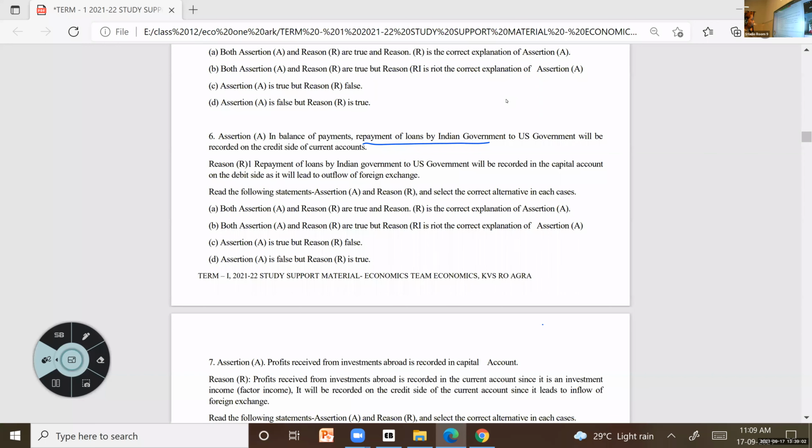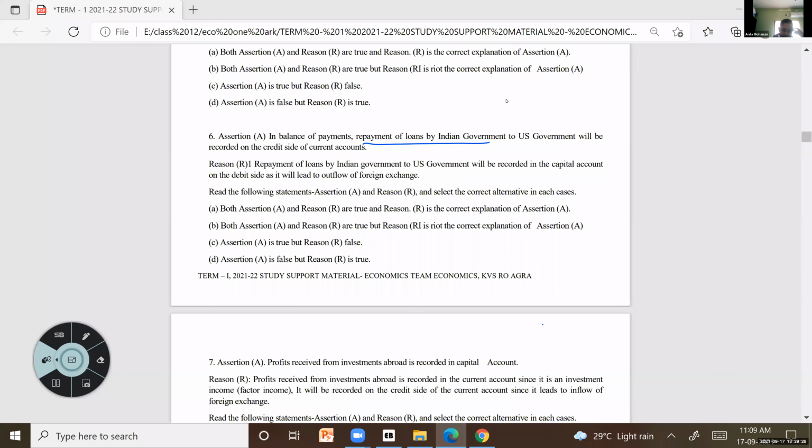What all are included in the current account? Just think. The import and export.